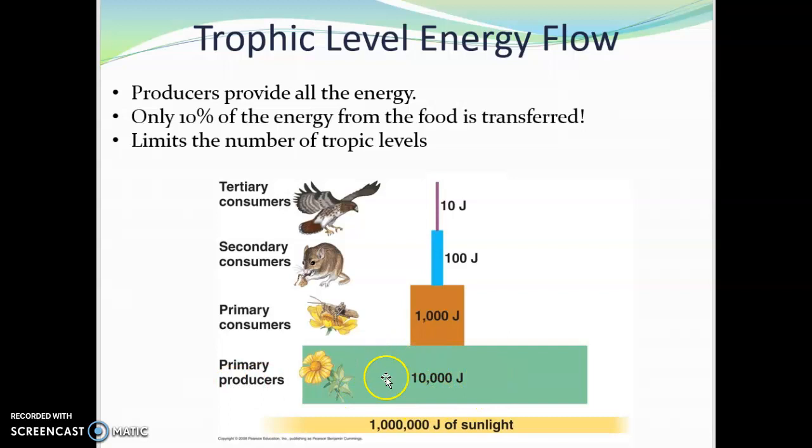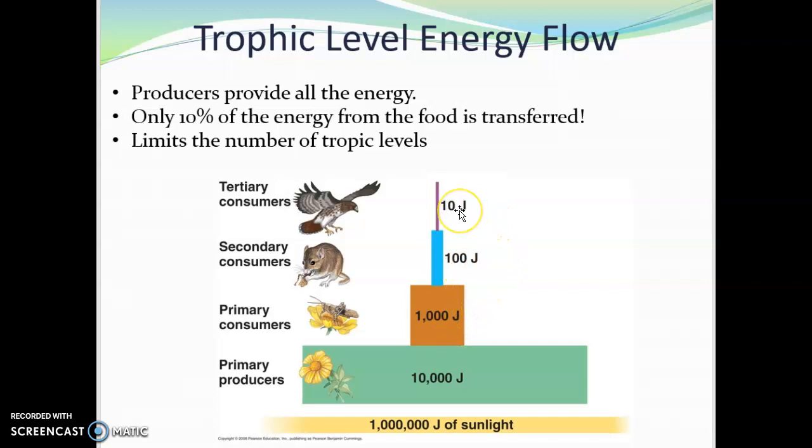So the plants have 10,000 joules of energy within their body. So when a primary consumer then eats the plants, they're only getting 1,000 joules. They're only getting 10% of the energy of the plant. And then we go from the grasshopper, who has 1,000 joules of energy, to being eaten by the mouse. The mouse only gets 100 joules of energy, only 10% of the energy from the grasshopper.